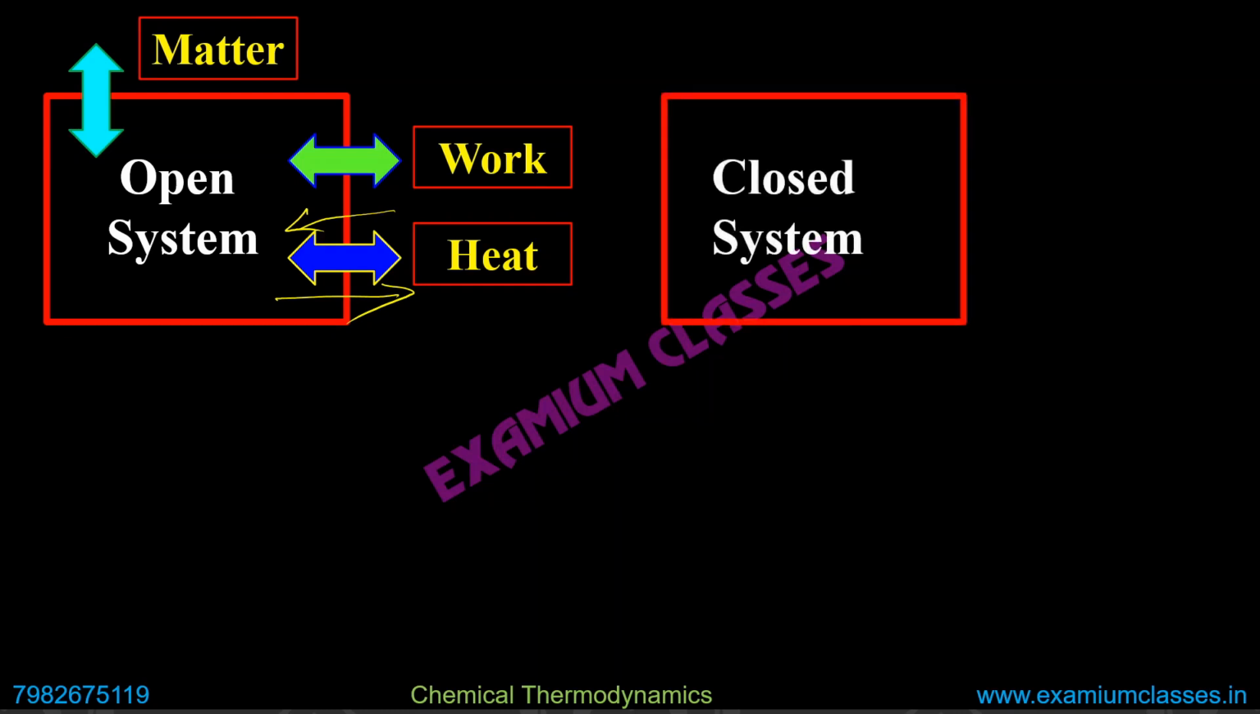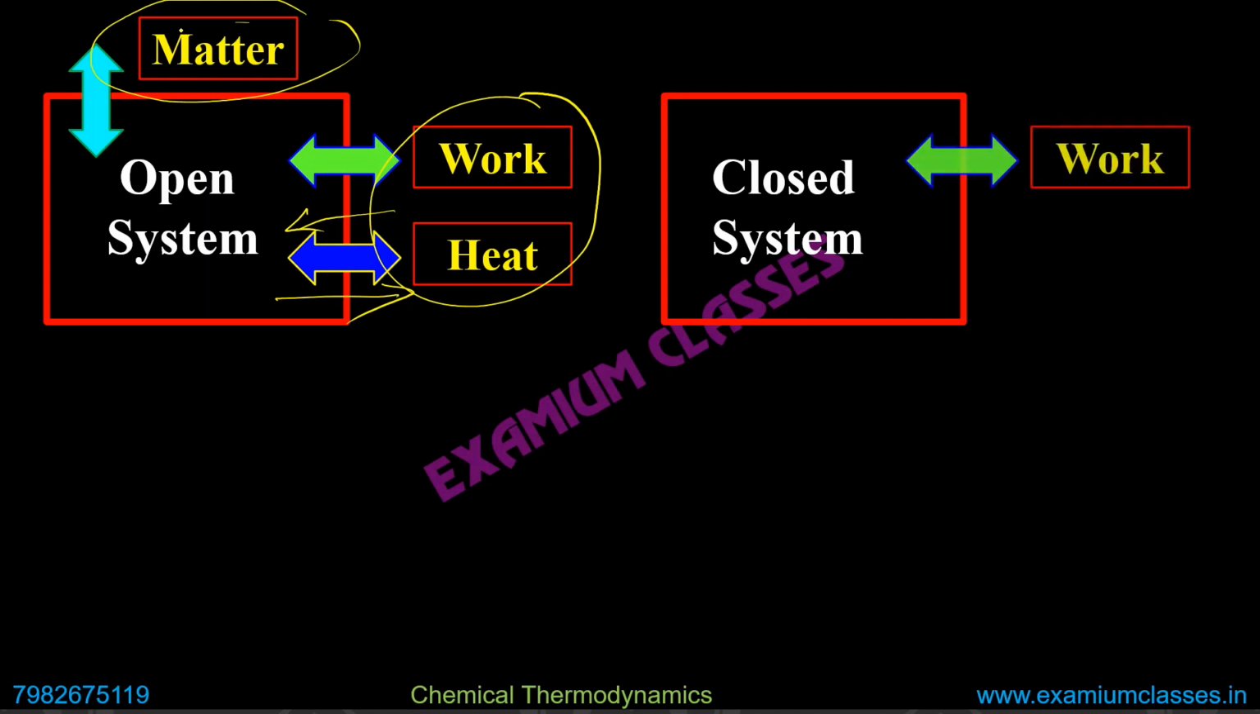Then the closed system. In a closed system, these two will be there, but matter cannot get transferred. It is closed, so that's why matter cannot get transferred. The other two will be there. So work can be done on the system or by the system. Heat can get transferred into the system or can go out of the system.